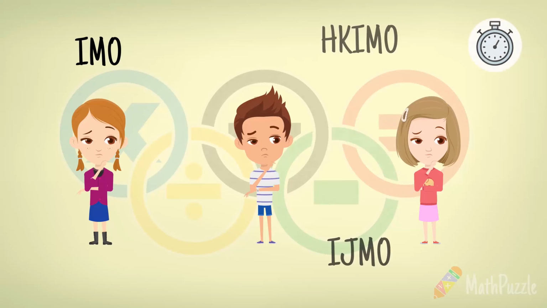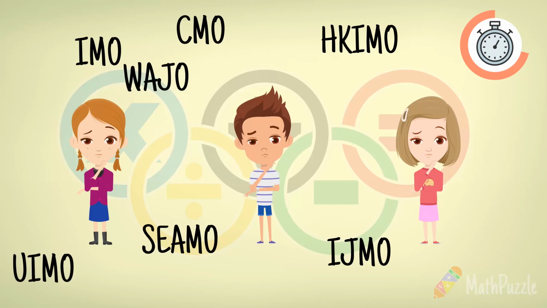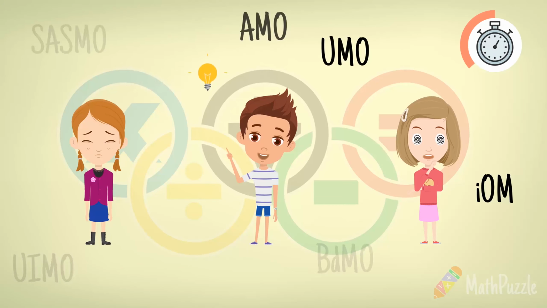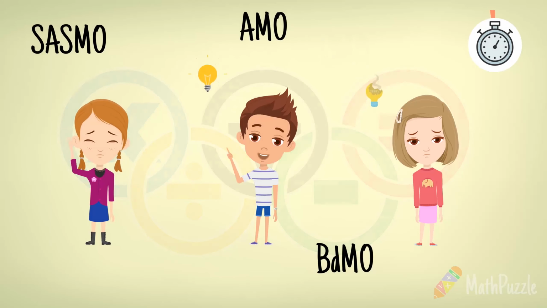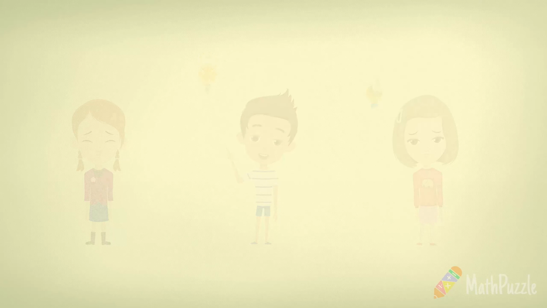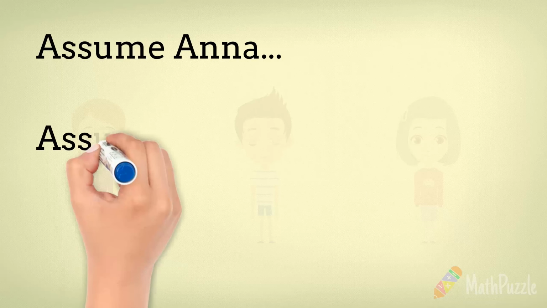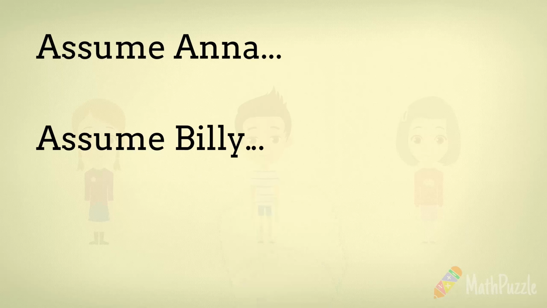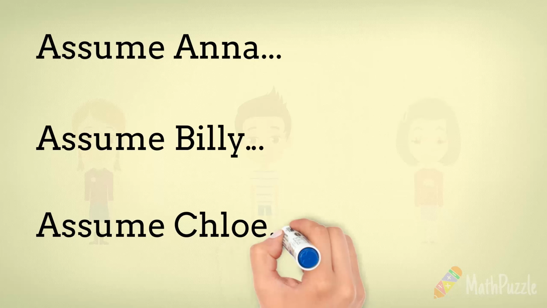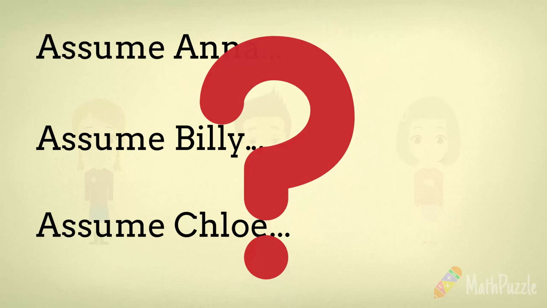In fact, if you are fortunate, you may not need to explore all assumptions when time is limited, such as in a math Olympiad competition. After continuous assumptions, we will eventually find the answer. However, going through each assumption can be time-consuming. Is there a faster way to find the answer?